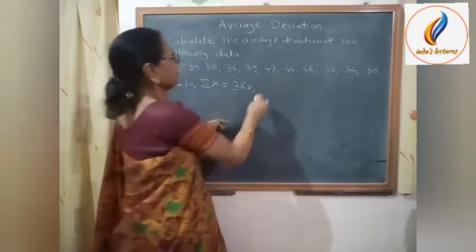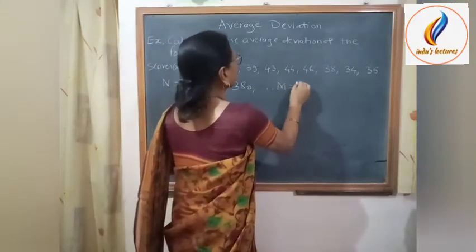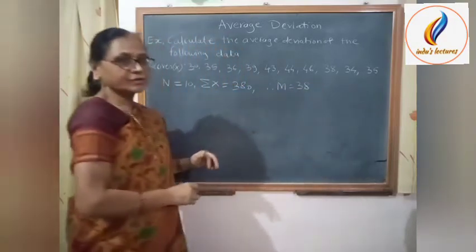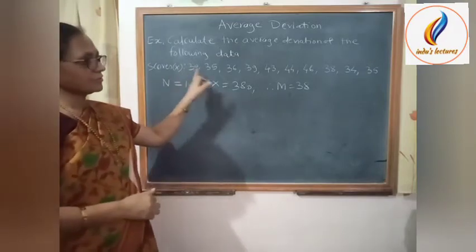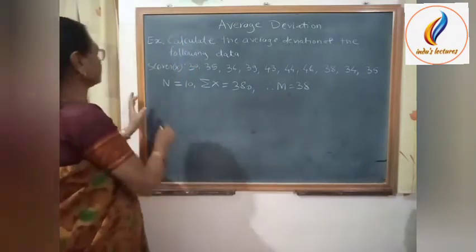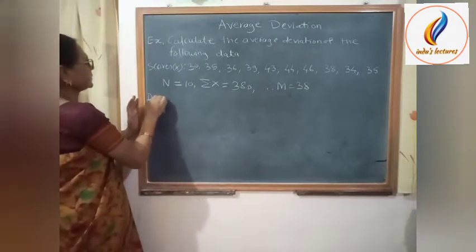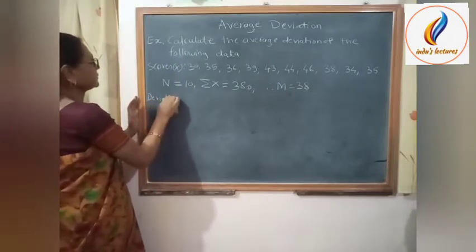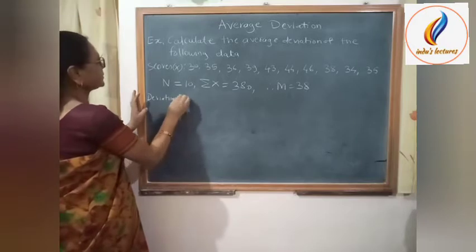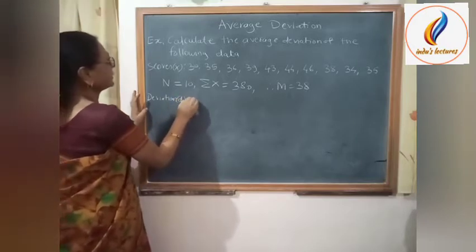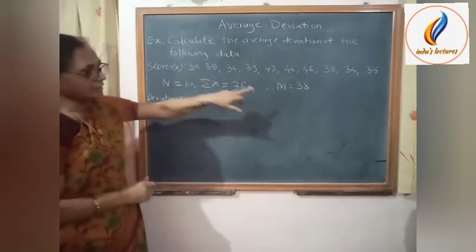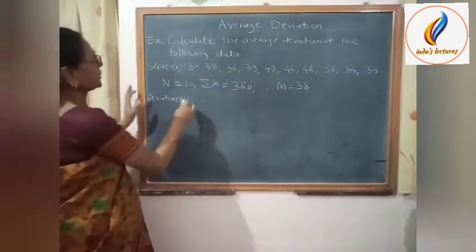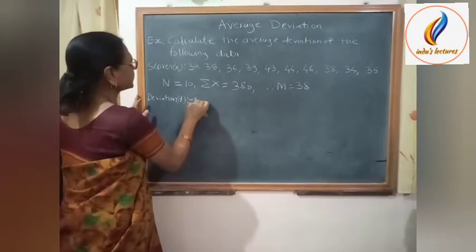So its mean is equal to 38. Now we take the deviation of each score from the mean. So take a deviation. We can denote the deviation as small d. Now small d is 30 minus 38. So 30 minus 38 is minus 8.